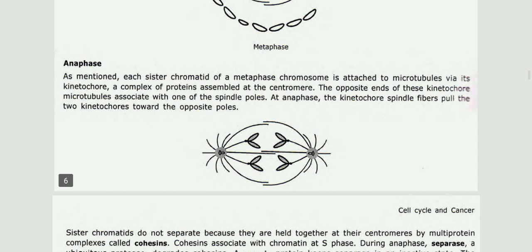The next stage, anaphase. As mentioned, each sister chromatid of a metaphase chromosome is attached to microtubules via its kinetochore, a complex of proteins assembled at the centromere. The opposite ends of these kinetochore microtubules associate with one of the spindle poles. At anaphase, the kinetochore spindle fibers pull the two kinetochores toward the opposite poles.